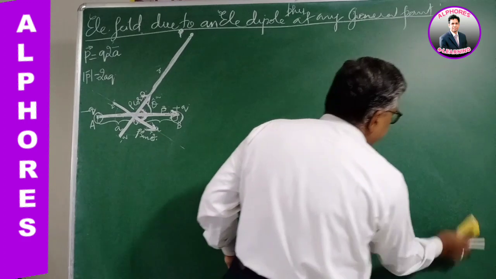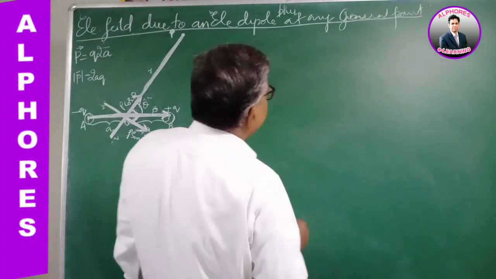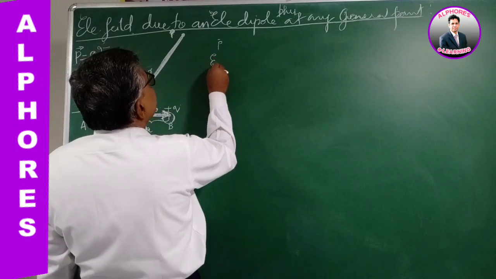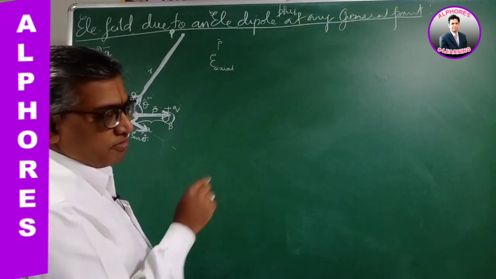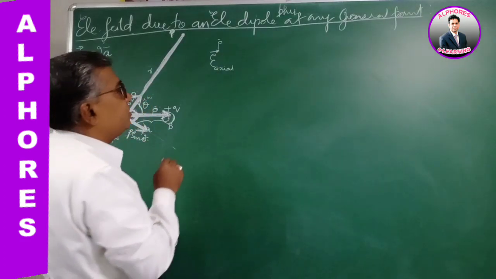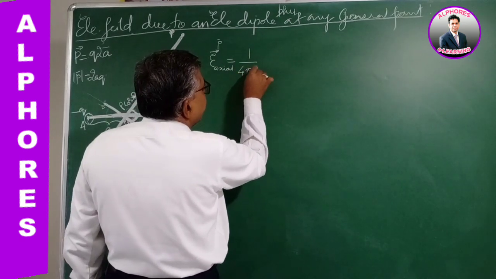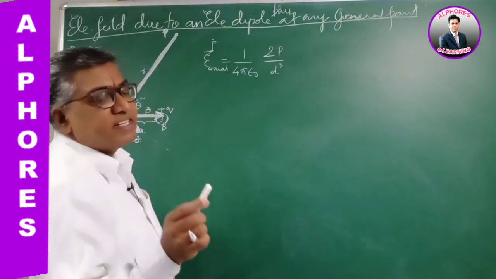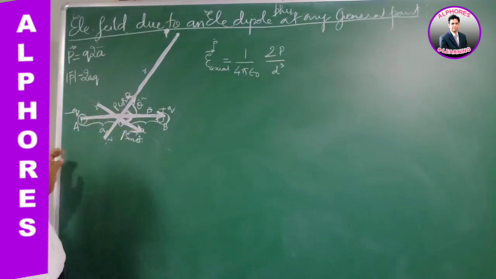and then we can derive the net electric field strength. We have studied in the earlier cases the electric field intensity due to a dipole of dipole moment P. In our previous videos, we derived the electric field intensity due to an electric dipole on its axial line. This is 1 by 4 pi epsilon naught, 2p by r cube. Mind you, I am considering it as a short dipole. For your clarity I have drawn it big here, but it's a short dipole.